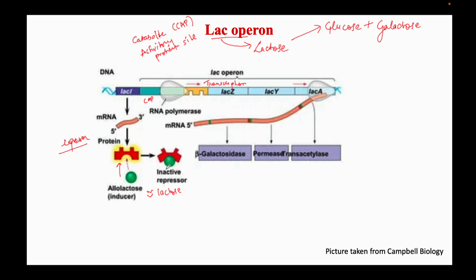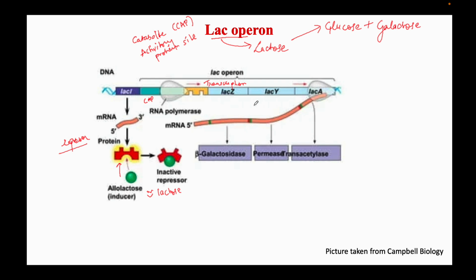Since the repressor is inactivated, it will no longer bind to the Lac-Operon region, and the RNA polymerase is now free to transcribe Lac-Operon genes. Then we'll have metabolism of lactose. So in presence of lactose we have an inactivated repressor protein, and then we get transcription of the LAC-Z-Y-A genes.